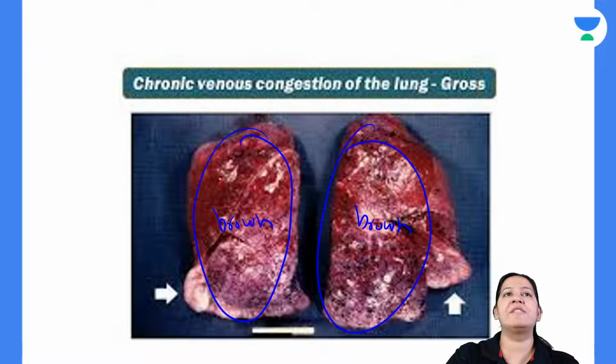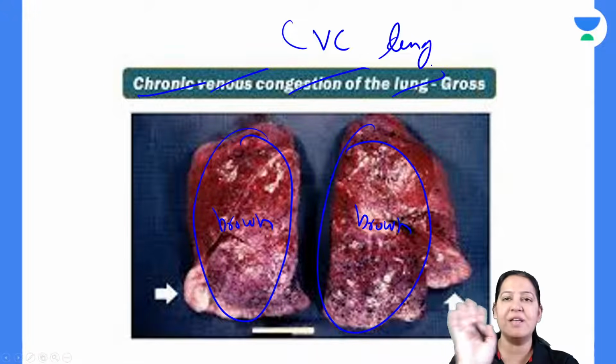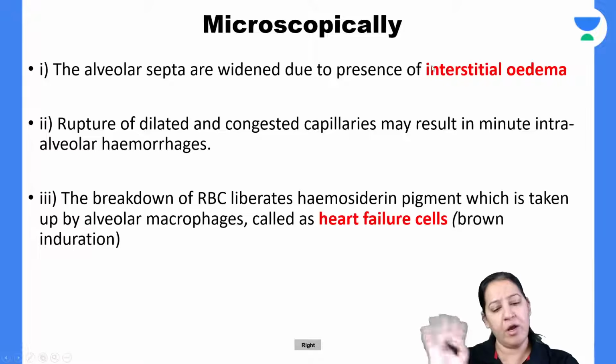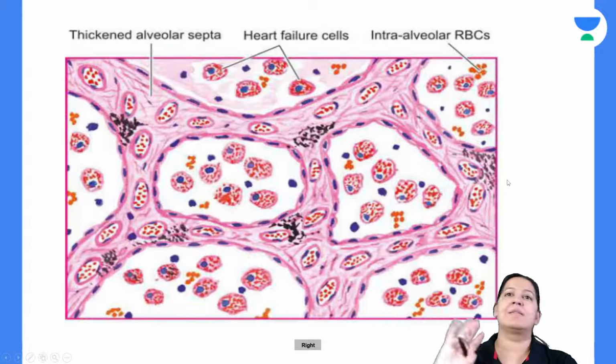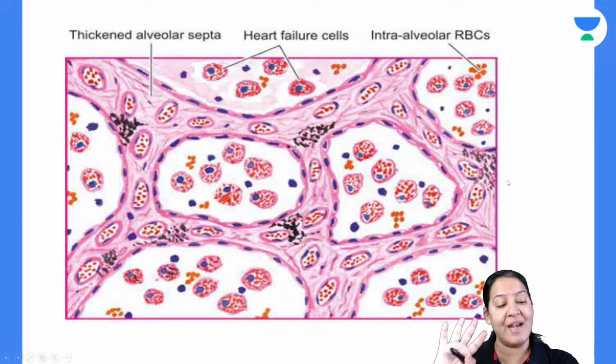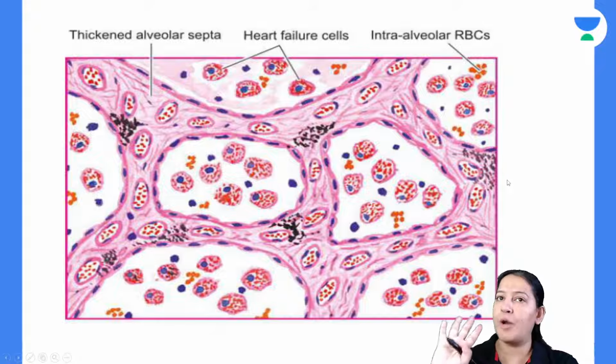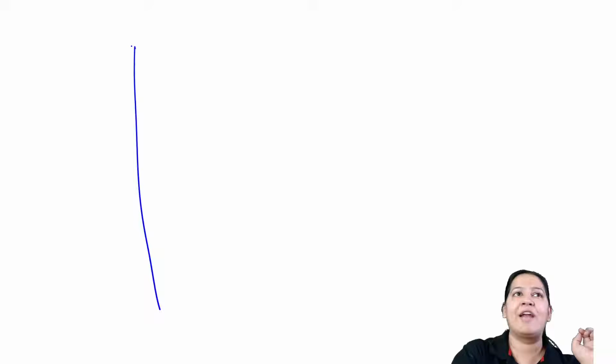So this is a diagram of CVC lung, the gross of CVC lung. The lungs are looking brown. I will tell you the reason for brown, don't worry. Coming to the microscopy, if I cut it and make a slide of it, this is the slide. But first, before understanding this slide, do you know how a normal lung looks? First, I will draw a slide of normal lung. So this is a slide of normal lung.